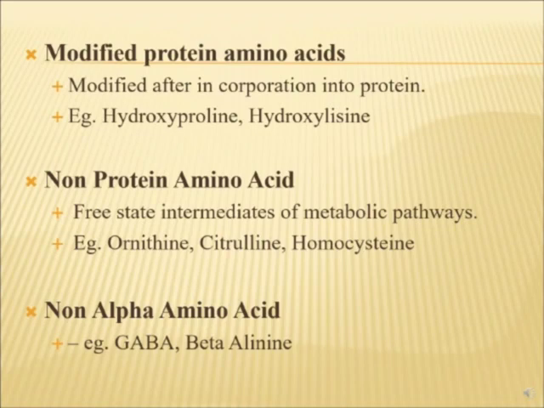Similarly, there are certain amino acids which are not present in proteins, like ornithine, citrulline, and homocysteine. They are free-state intermediates of metabolic pathways.